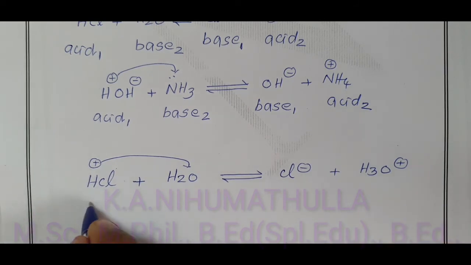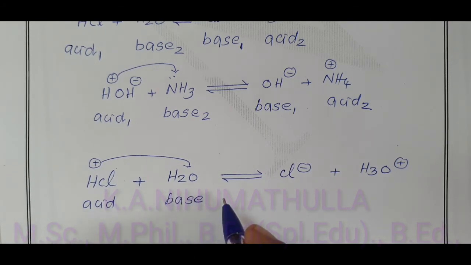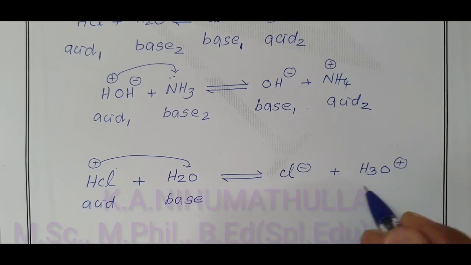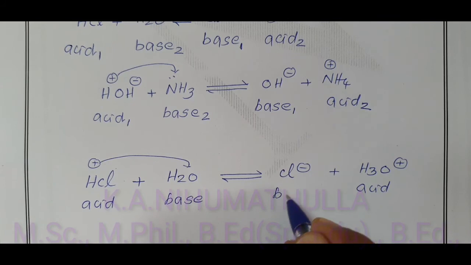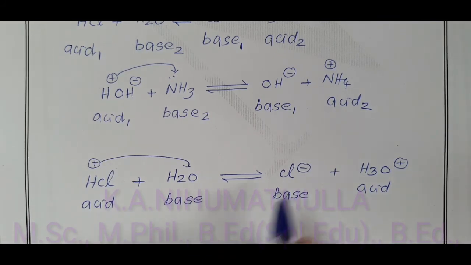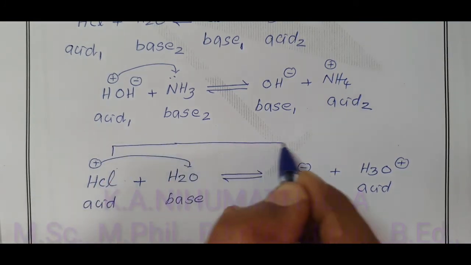This is your acid, proton donor. This is your base, proton acceptor. And this is an acid, proton donor, and a base, proton acceptor. This base is formed from this acid. That base is formed from this acid.